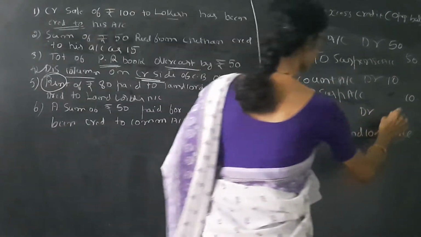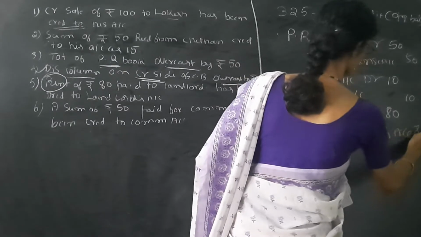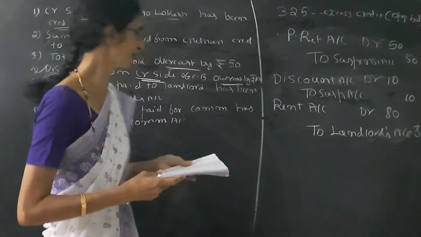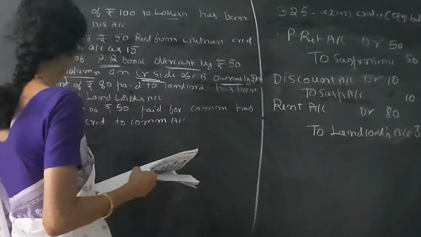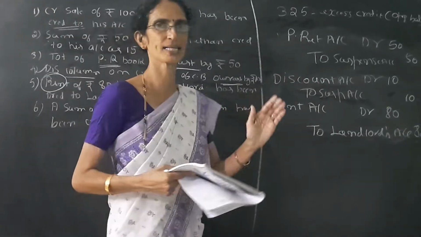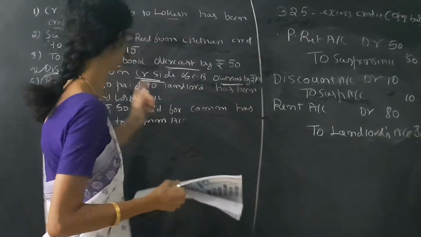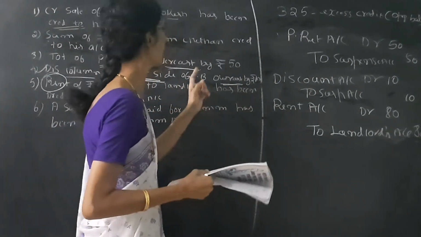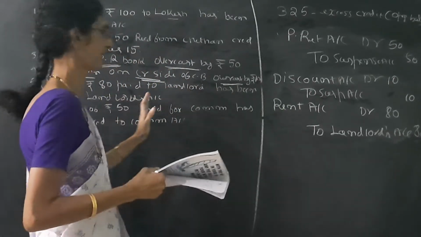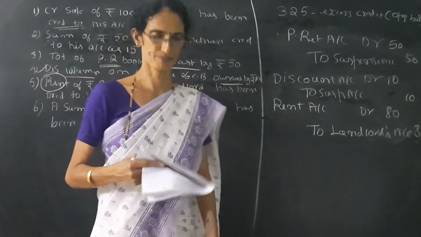The amount is 80 rupees. Being rent paid to landlord wrongly debited to landlord's account rectified.